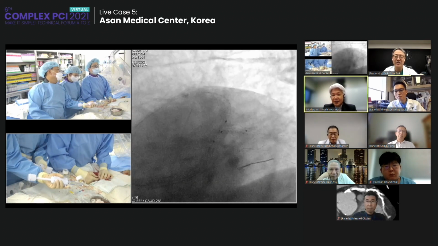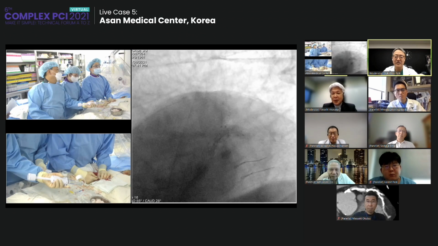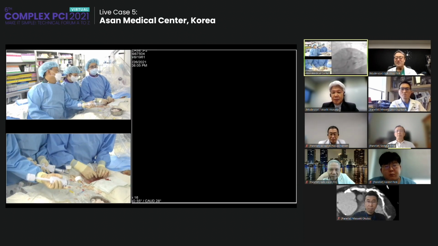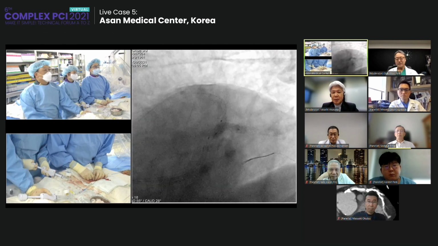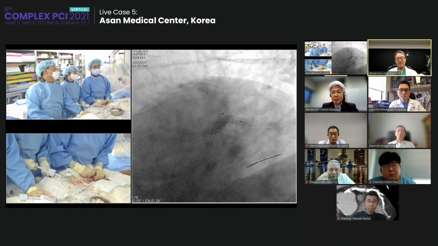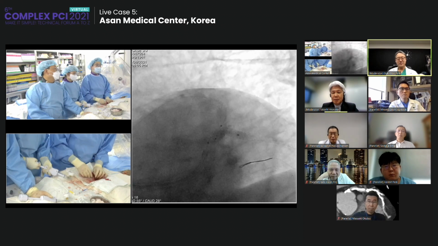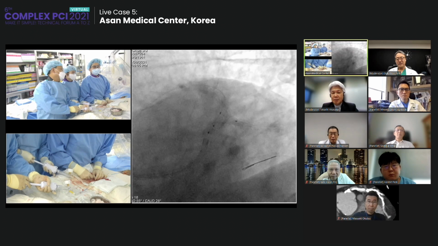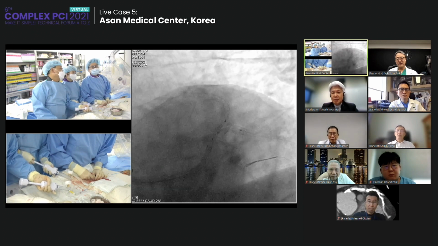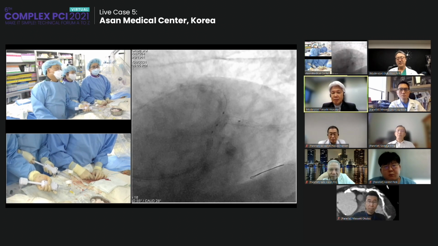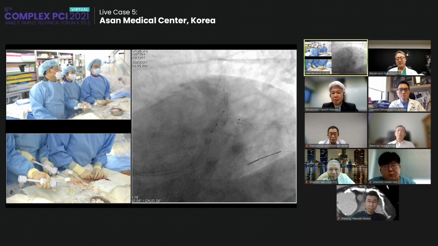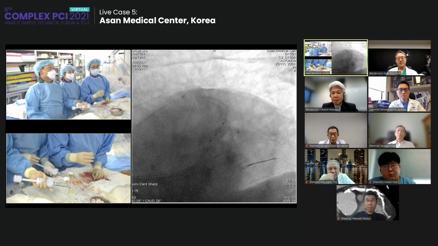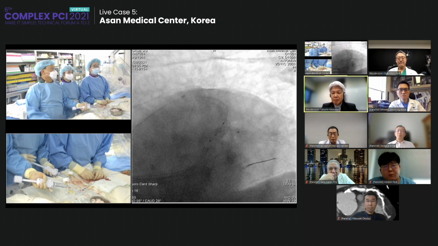Yeah. Okay, good. This is 3.5 NC. We are performing a randomized control trial comparing OCT versus IVUS in all-comer patients, including left main and complex disease. In my personal opinion, I prefer OCT, especially for the ISR lesion, because we can see the images clearly and easily discriminate the stent calcium and stent struts with OCT, and that is very helpful for the procedure.